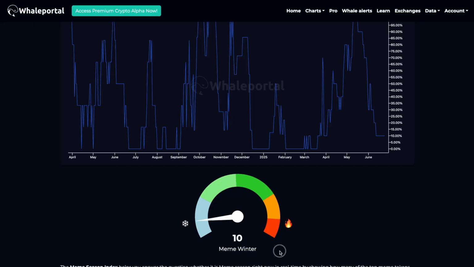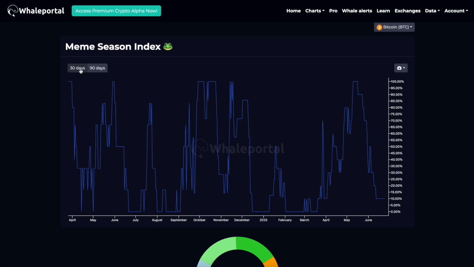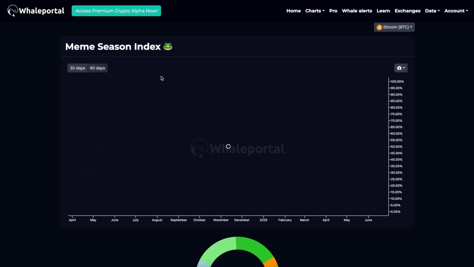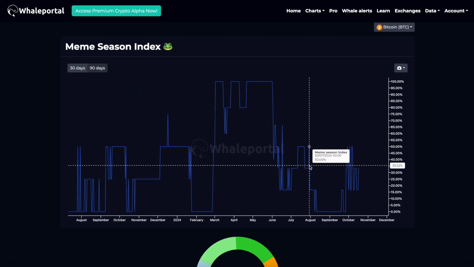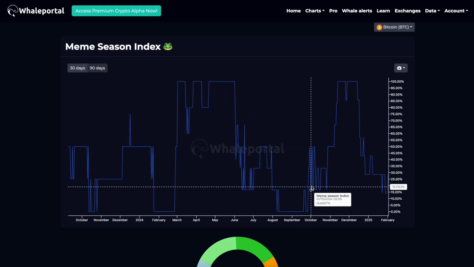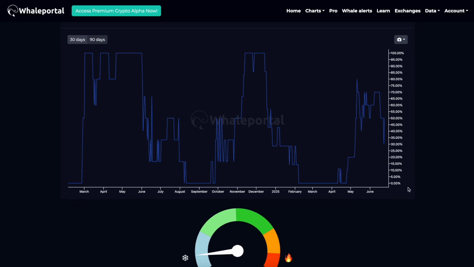Now you can see that we are in meme winter, so we are at pretty low levels, and there are not many meme tokens that are outperforming Bitcoin, almost none of them. And you have to imagine, guys, this is against a 30 days time frame. It's also possible to look at it from a 90 days perspective, which gives you a longer term time frame on what's happening with the meme tokens. Here you can see already that on a longer term time frame, meme tokens are actually not doing that bad. It's definitely not meme season, and in the shorter term time frame, definitely not.